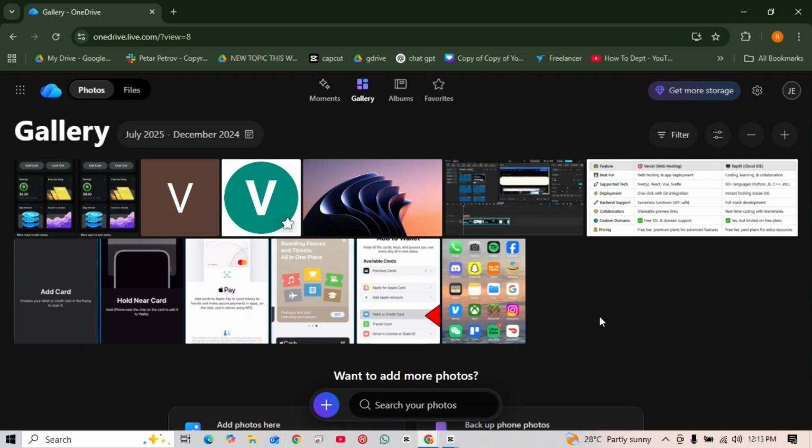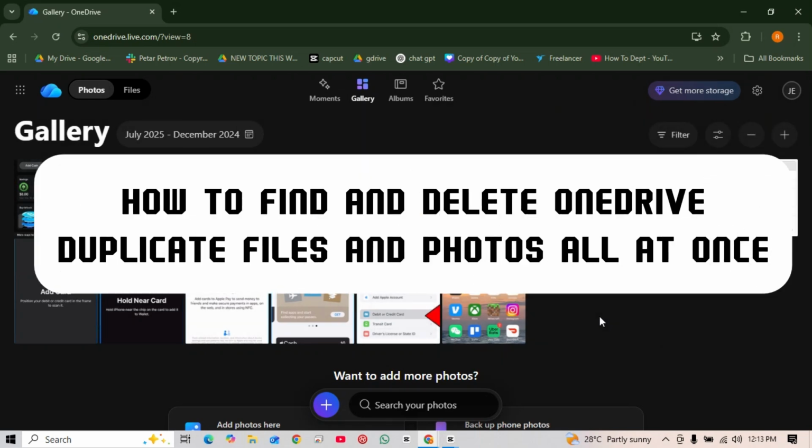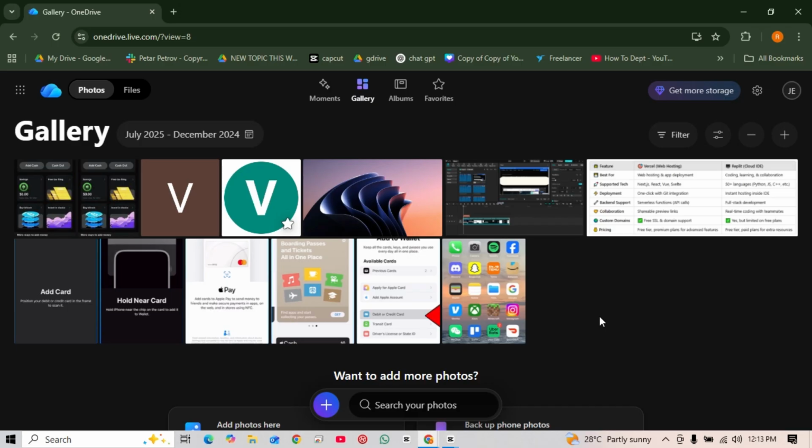Hey everyone, in today's video I'm going to show you how to find and delete OneDrive duplicate files and photos all at once. First, all you need to do is go to your home screen and select here onto the Photos filter.